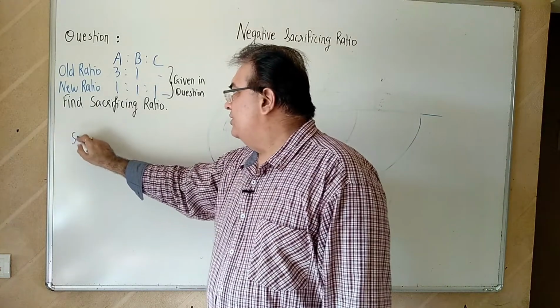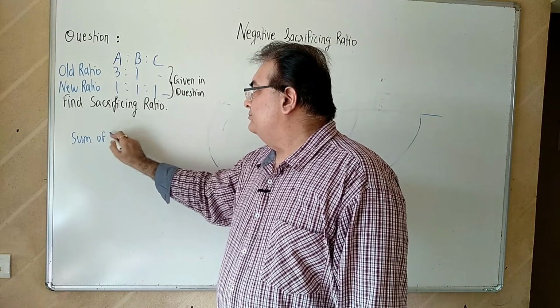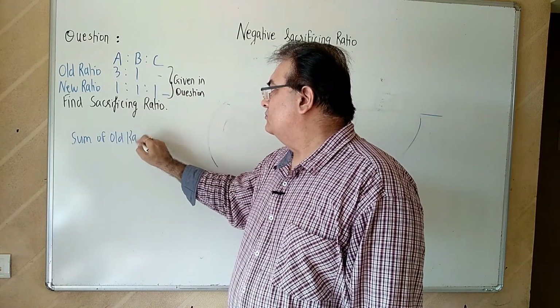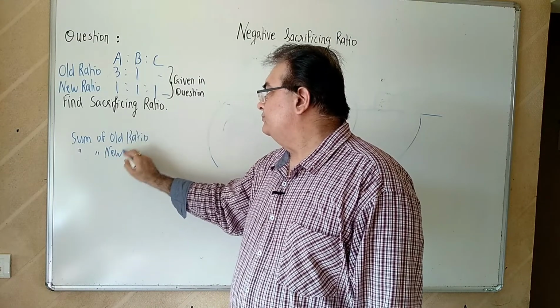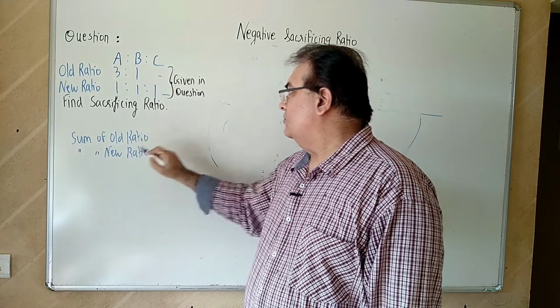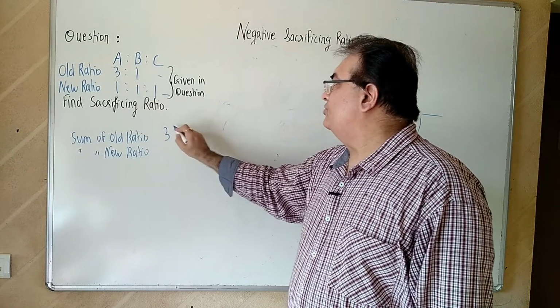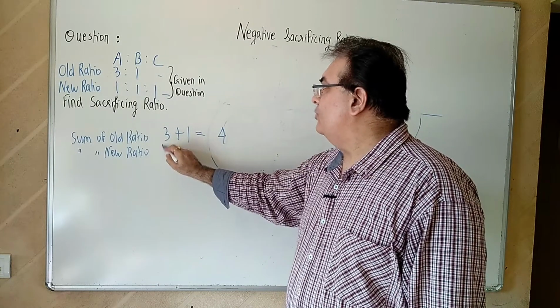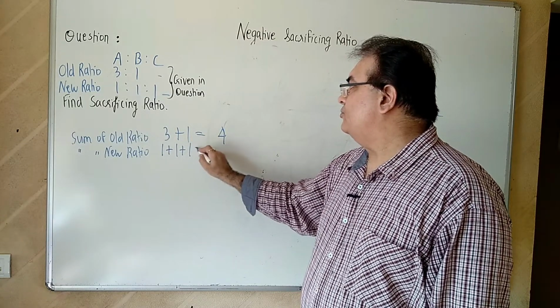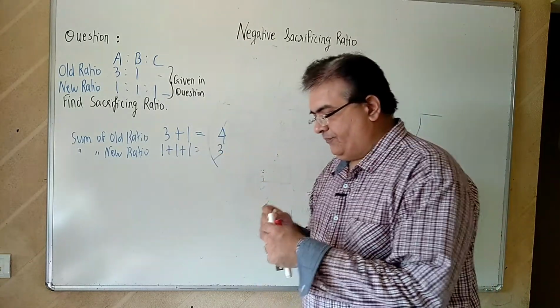What you have to do is sum of old ratio, sum of new ratio. So what is sum of old ratio? 3 plus 1 is equal to 4. What is sum of new ratio? 1 plus 1 plus 1 is equal to 3.